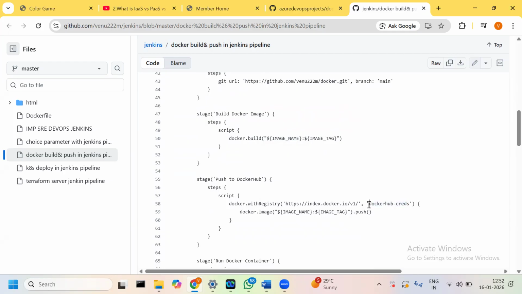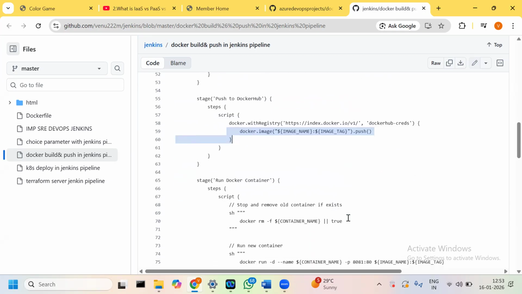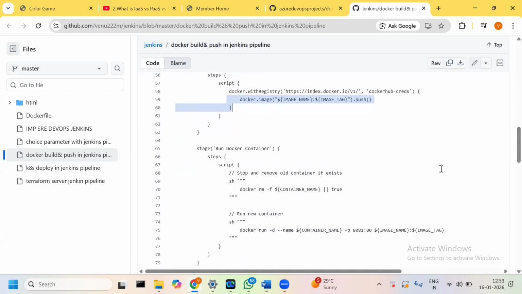This is an ID, and under this ID we have to provide the Docker user ID and password. So that's why we have to provide the ID here. Then only will our pipeline work, and then you can create the images and push the image to Docker Hub.